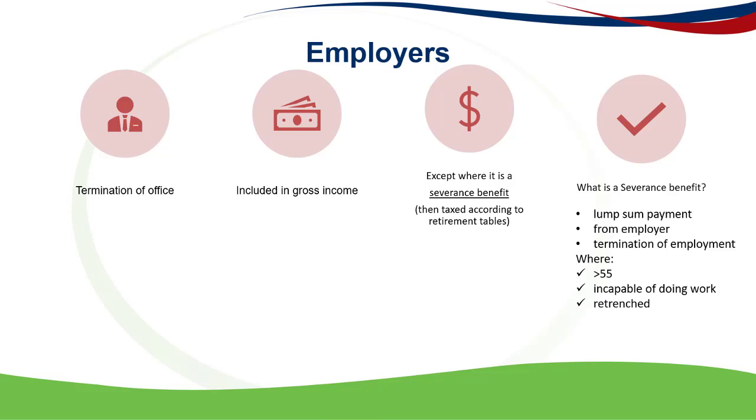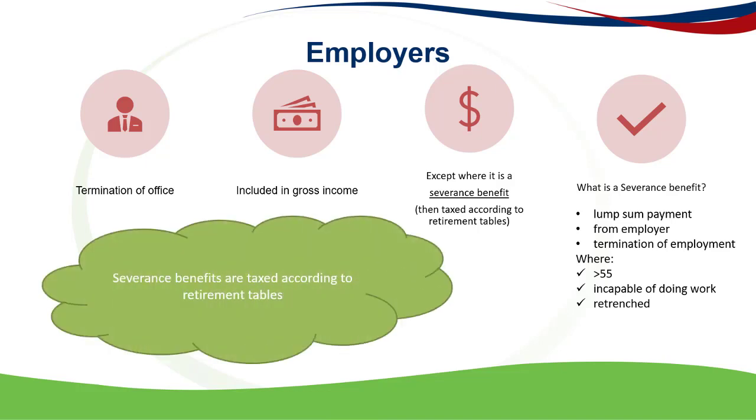And lastly, if they're retrenched, and these are all 'or' conditions, so a person doesn't have to comply with all of them for the lump sum that's paid by the employer to be considered a severance benefit. And as I said, severance benefits are taxed according to the retirement tables, whereas any other lump sum benefit paid by an employer will be included in gross income and taxed with other taxable income.